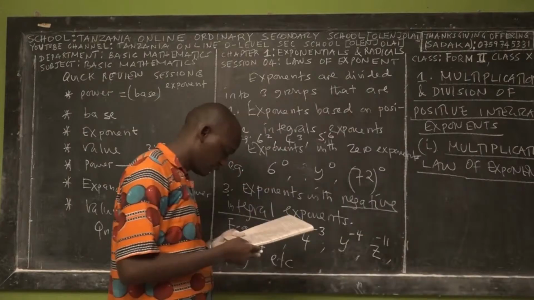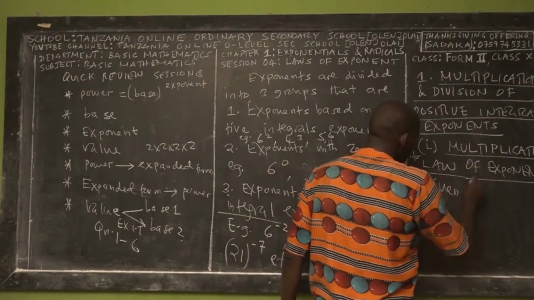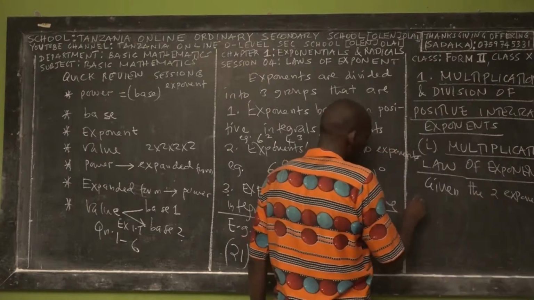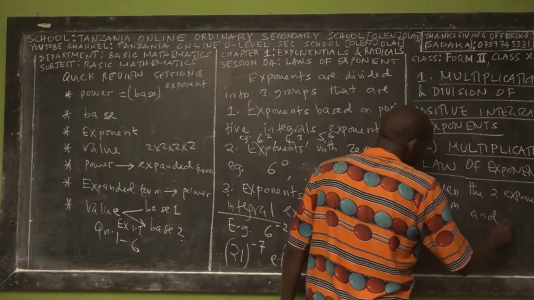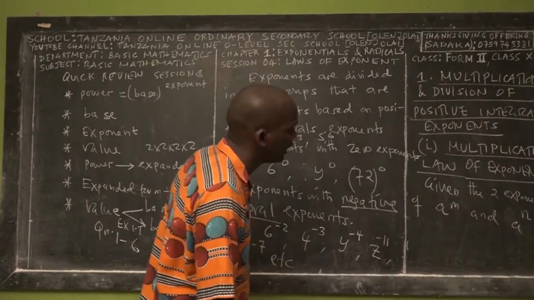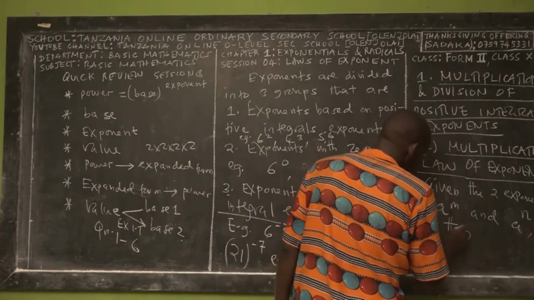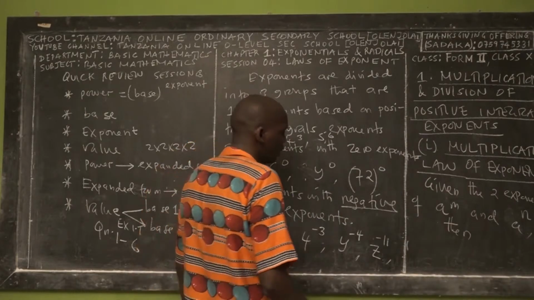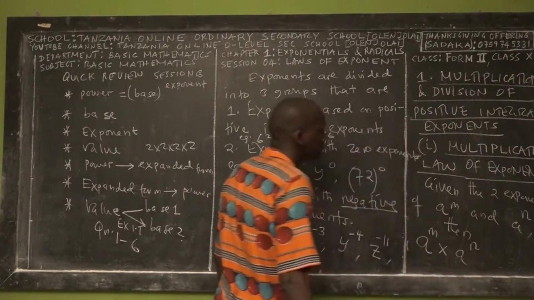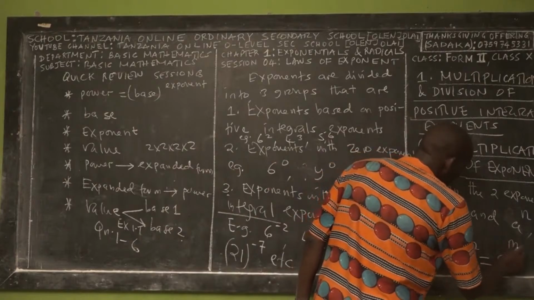So, the multiplication law of exponents says that, given two exponents, a power m and a power n, if you are finding the product, that is, you take a power m and multiply it with a power n, under the condition that they have the same base, the law states that it is equal to a power m plus n.